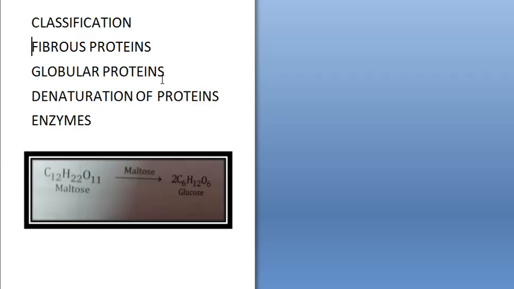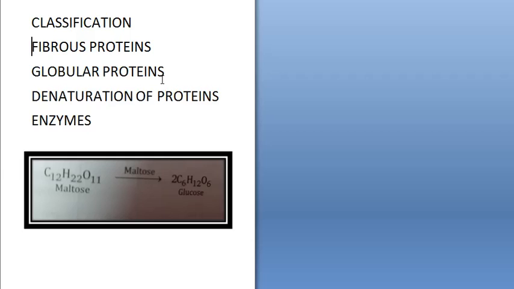For example, coagulation of egg while boiling, or curdling of milk. When you boil an egg, it becomes solidified. Milk is liquid, it gets converted into solid. So these are the ways in which proteins get denatured. Next we have to study about enzymes.